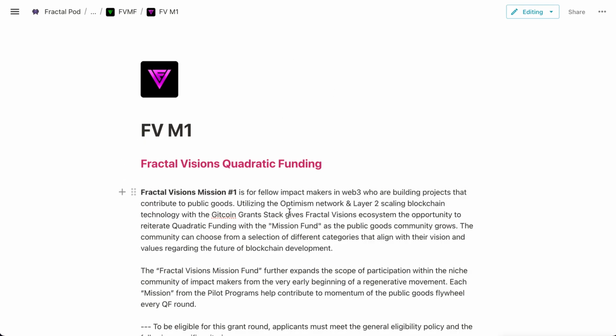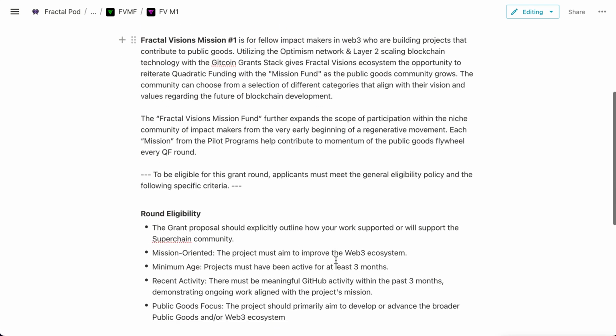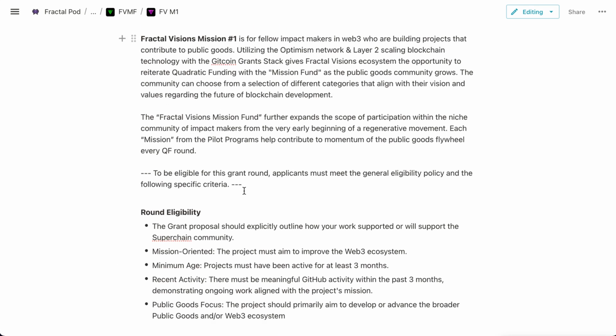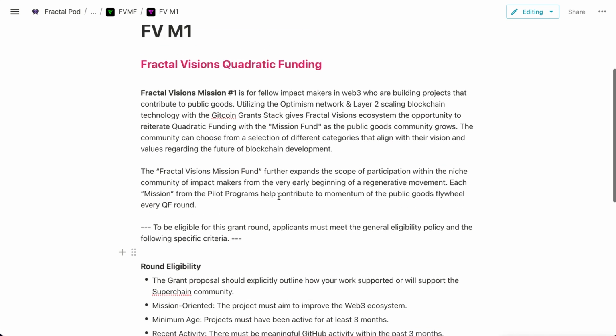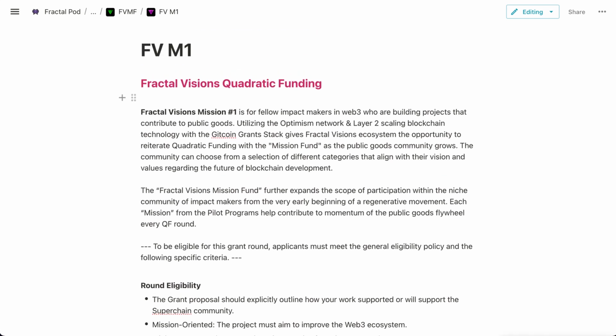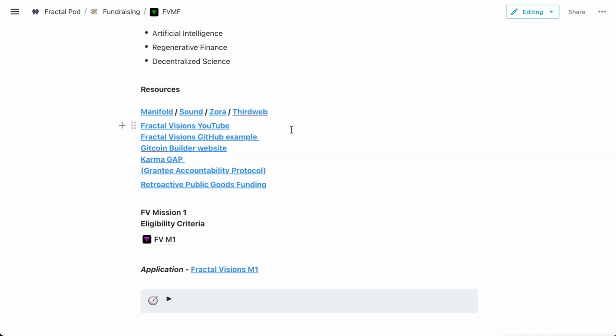And so we'll start with the quadratic funding model that we have here, that you can work towards now. You can apply for Fractal Vision's Mission 1. You can find this page about Fractal Vision's Mission 1 in our Charmverse hub that we showed you earlier in the video here. It's right here at the bottom.